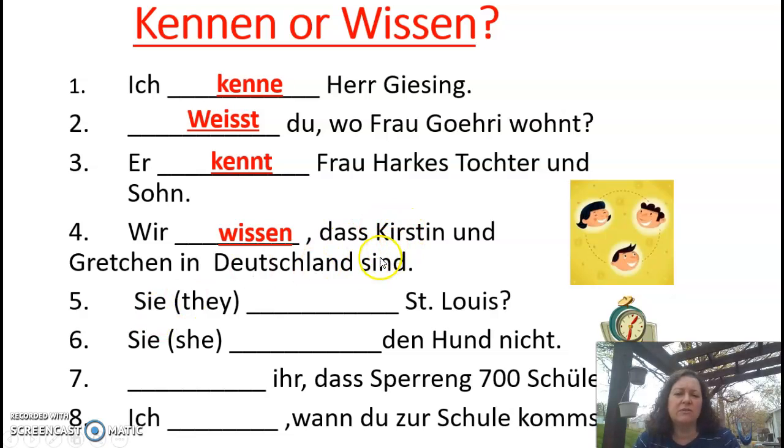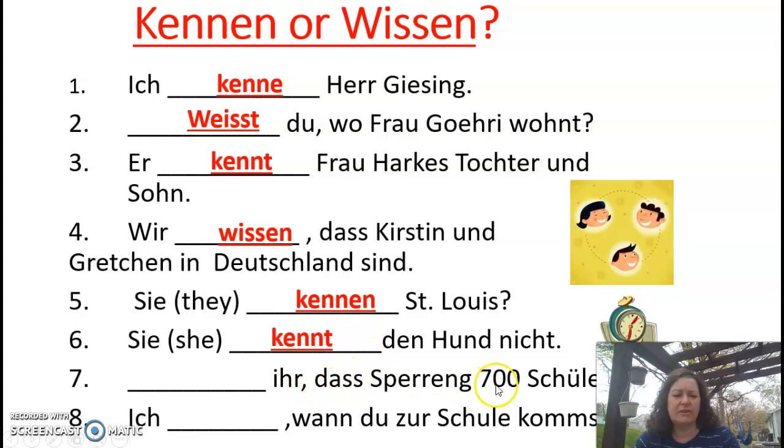Basically, if there's a verb over here, you're going to use wissen. Sie blank St. Louis. Sie kennen St. Louis. They know St. Louis. Sie blank den Hund nicht. Sie kennt den Hund nicht. She does not know the dog.